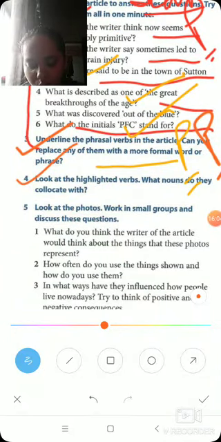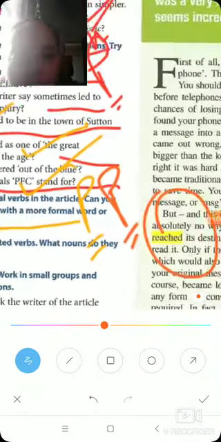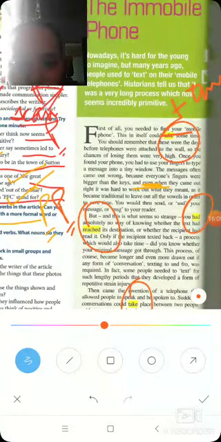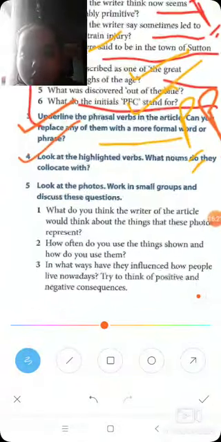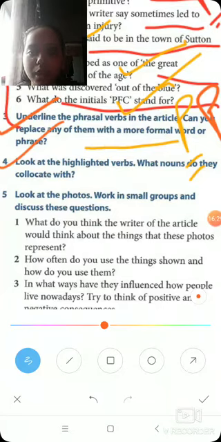Have no way of knowing. Have. You had absolutely no way of knowing. So the collocation can be have no way. What will be the collocation? Have no way. Similarly, I'll be dictating the others also. You all can write it above that highlighted word.